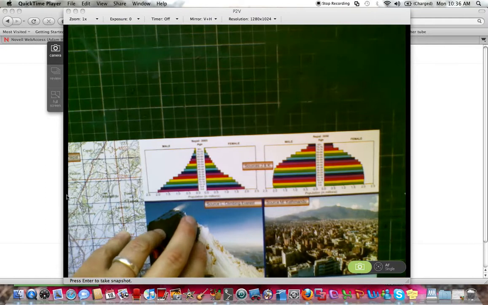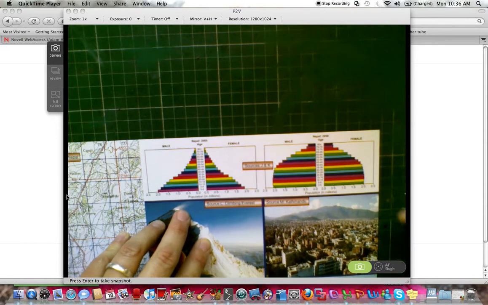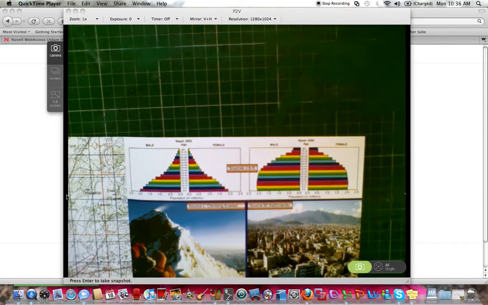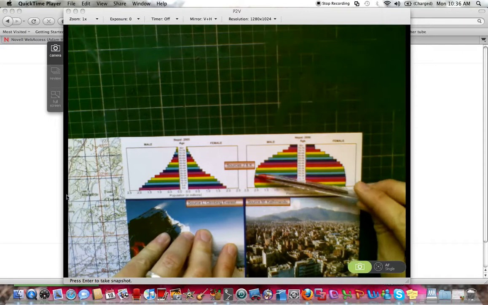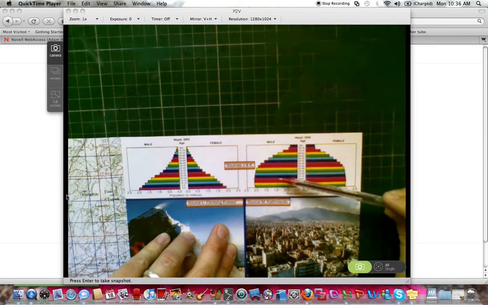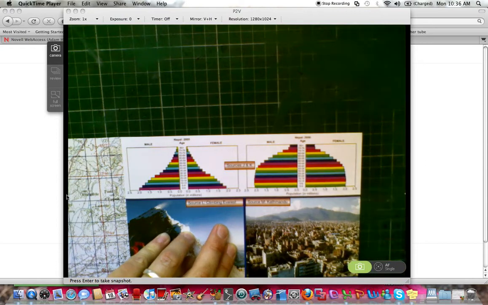Now that is obviously linked to things such as healthcare. There's different reasons for that, of course. There's war, there's other factors that contribute to that, but generally it's about what part of the world they are in and the earnings of the country. Obviously Australia has a population pyramid which is a little bit more similar to this. However, in Australia for example, you have a much lower birth rate, and a greater amount of the population is in this middle period. So it's more like a ball shape than anything else, the population ball rather than population pyramid.